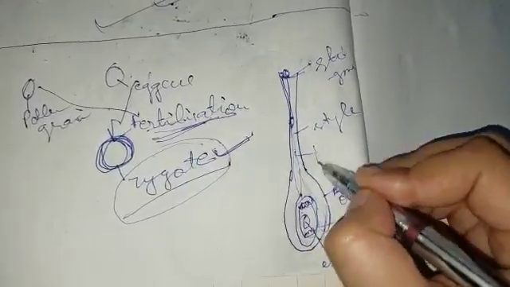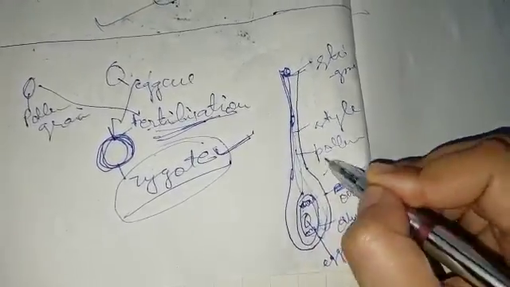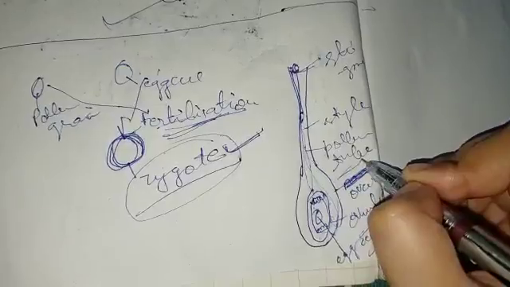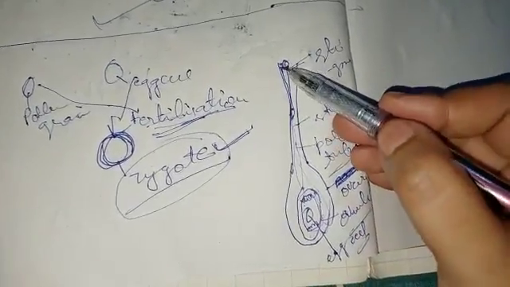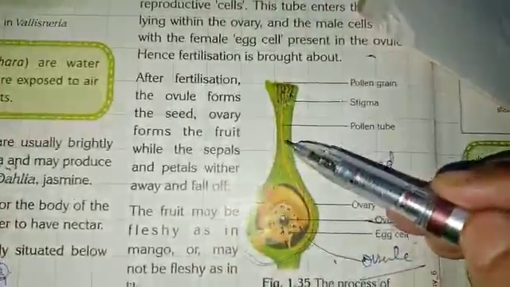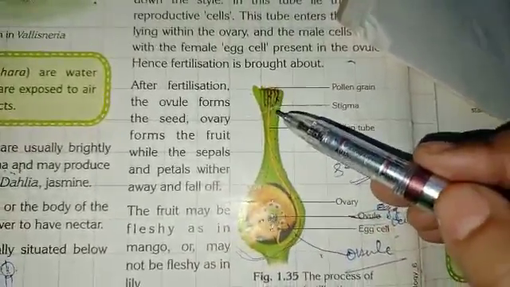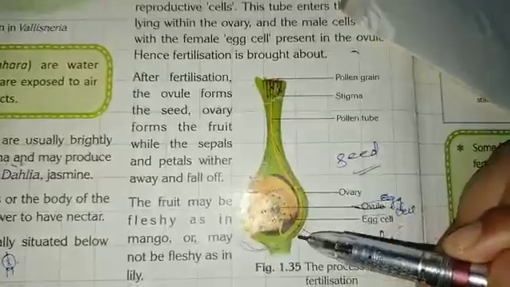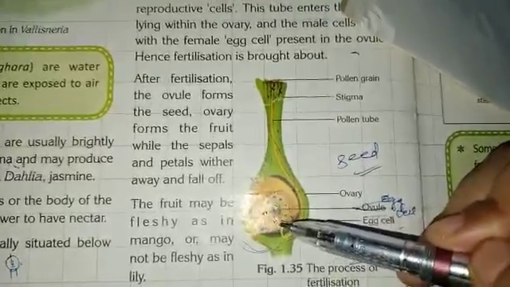So this tube is called pollen tube. What is it called, students? Pollen tube, because it is developed in the pollen grain. That's why this tube is called pollen tube. You can see this yellow color, okay. It is the pollen tube. It is coming at the bottom and it is going in the ovule, and through